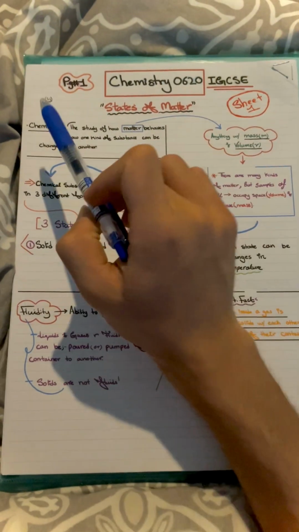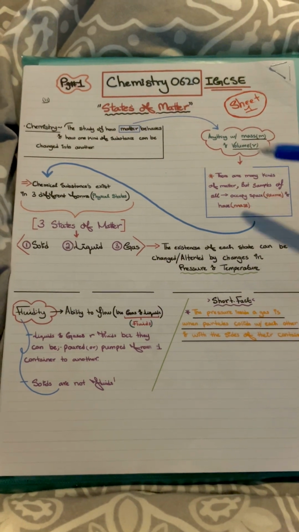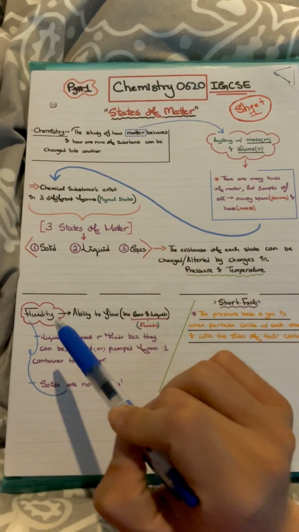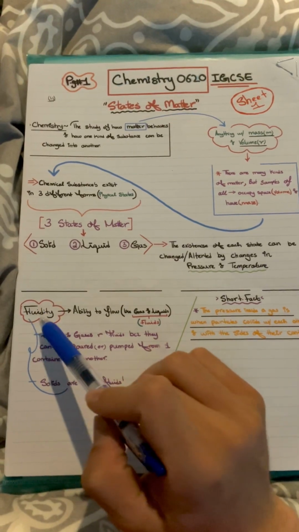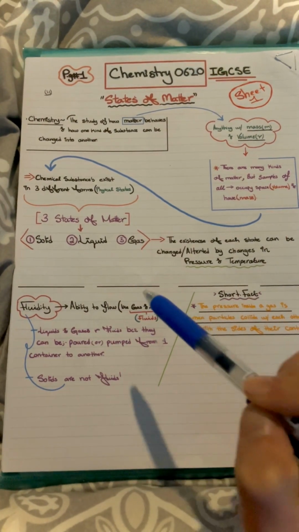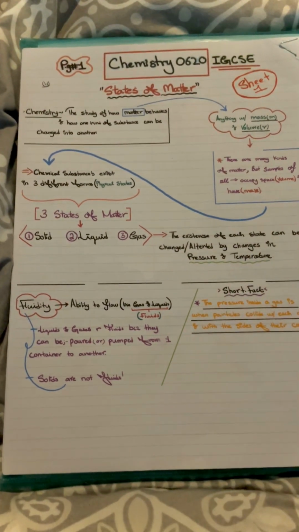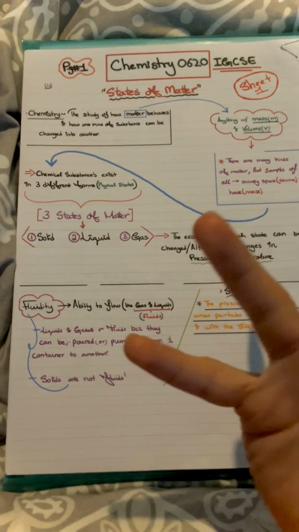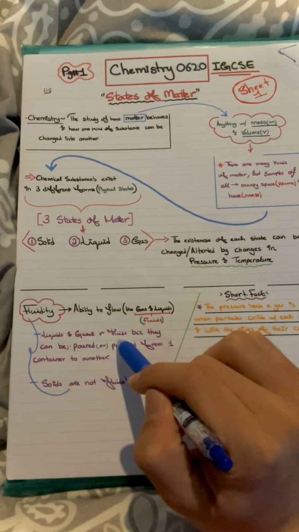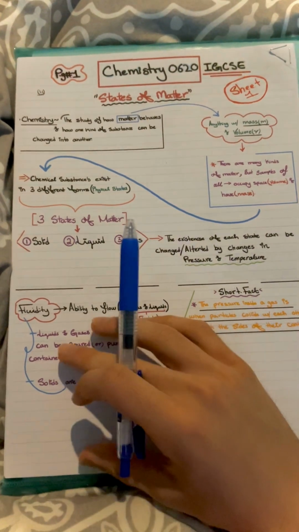So up till now we have understood the definition of chemistry, study of how matter behaves. Matter is anything that has mass and volume. Matter can exist in three different states: solid, liquid, and gas. Coming to the next definition, fluidity. What is fluidity? Fluidity is the ability to flow. So, the ability for a substance to flow, like gases and liquids. According to the particle arrangement, gases and liquids are able to flow. Solids have a rigid arrangement, so solids are not able to flow. Liquids and gases are fluids because they can be poured or pumped from one container to another. Solids are not fluids.